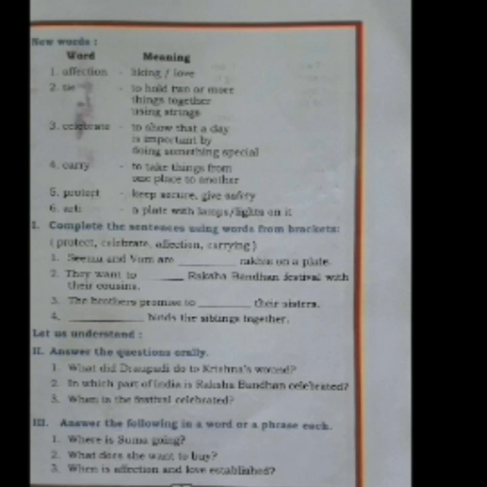Now, first word is affection. What do you mean by affection? Affection means liking or love. Second word, tie. To hold two or more things together using strings. What do you mean by strings? Strings means rope or thread which can be used to tie few things together.